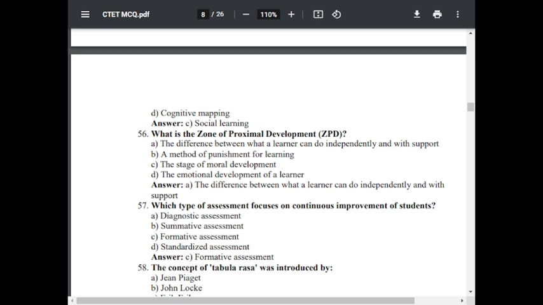Question number 57. Which type of assessment focuses on continuous improvement of students? Option A, diagnostic assessment. Option B, summative assessment. Option C, formative assessment. Option D, standardized assessment. The correct answer is C, formative assessment.